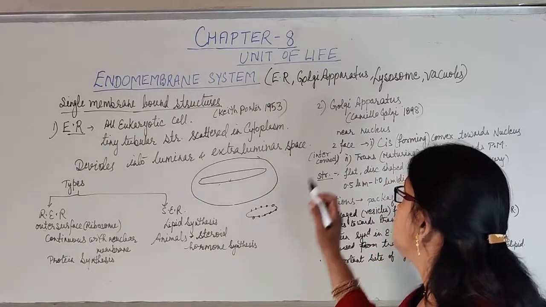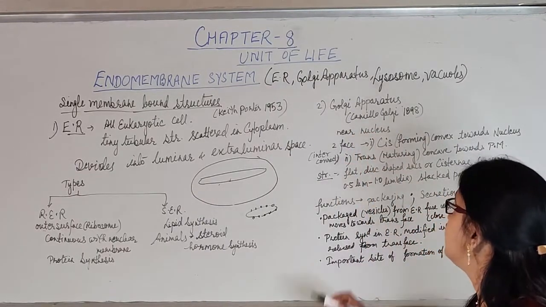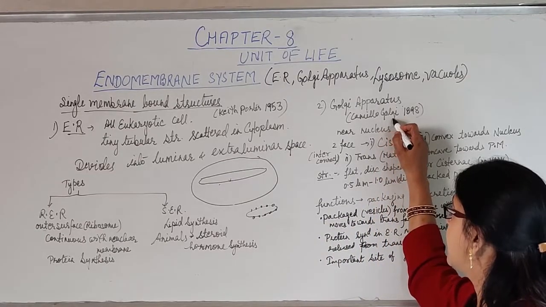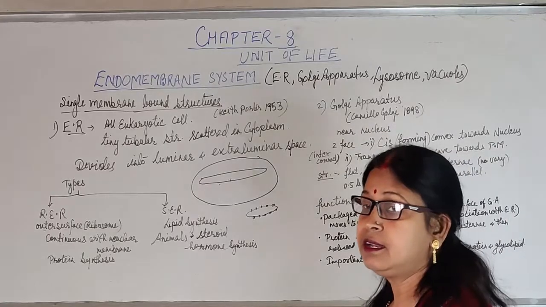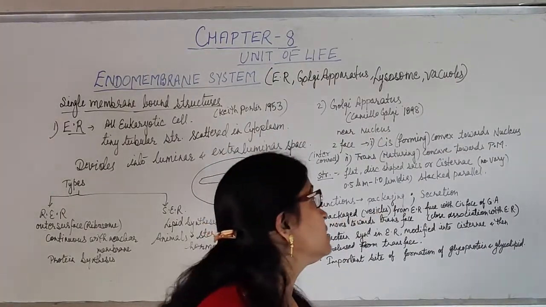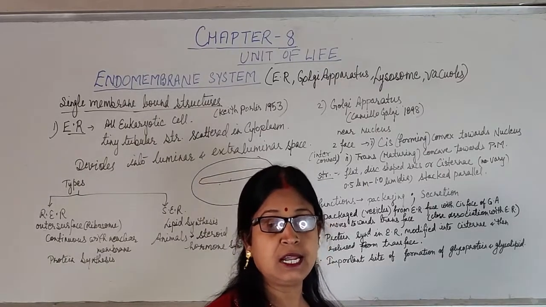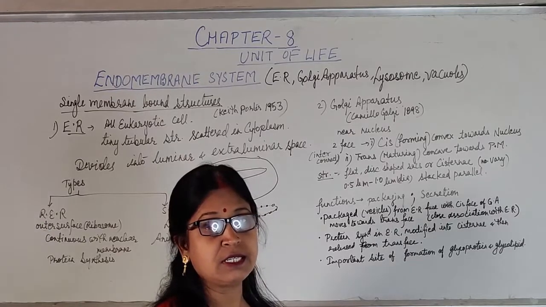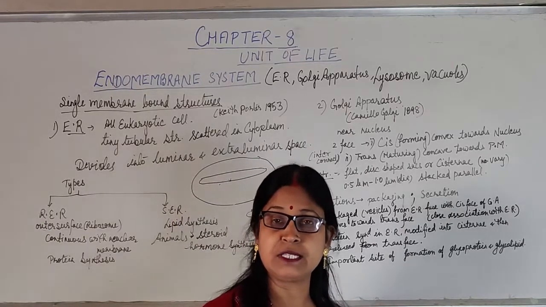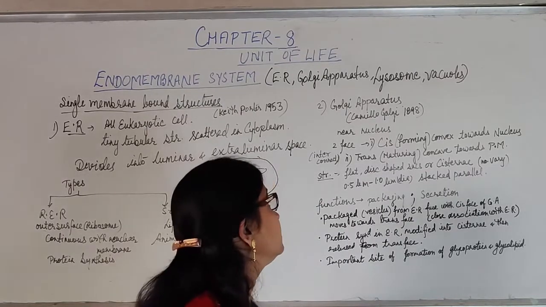Now we'll start the next organelle, that is Golgi apparatus, which was first observed by Camillo Golgi in 1898, near the nucleus. They are found in all eukaryotic cells, plant cells as well as animal cells. In plant cells they are known as dictyosomes, and in animal cells they are known as Golgi apparatus.